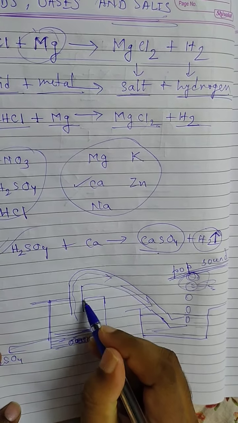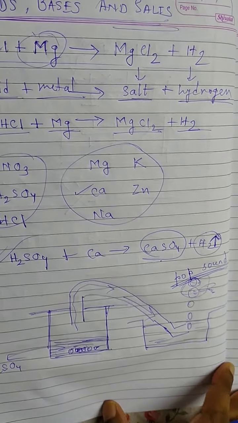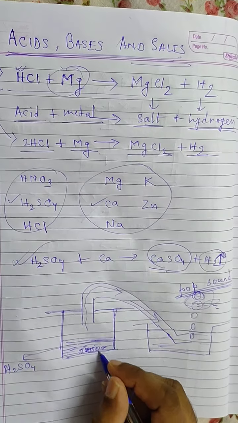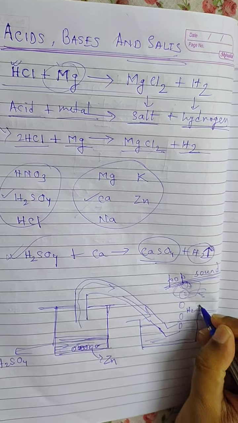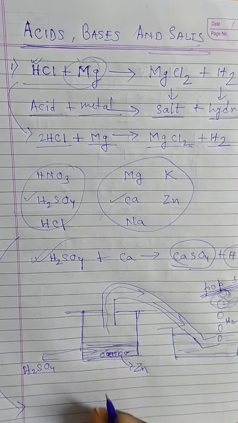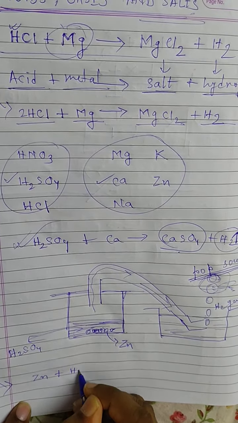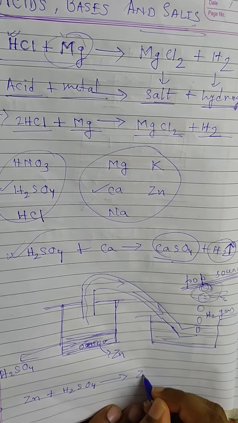Don't worry about the drawing, please. It is a rough sketch just to make you understand. Zinc granules and H2 gas. One more thing to keep in mind: whenever we are writing a chemical equation, the physical state must be mentioned.